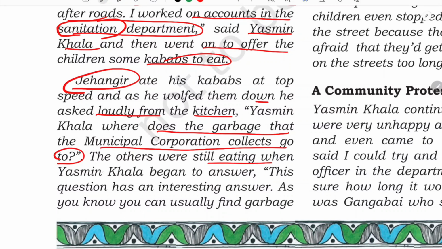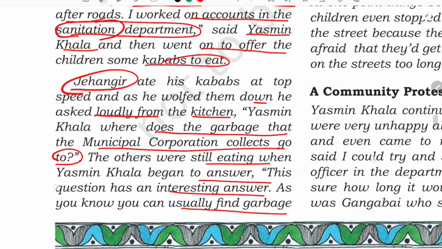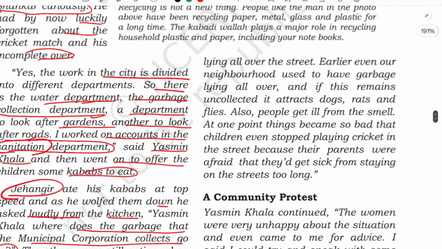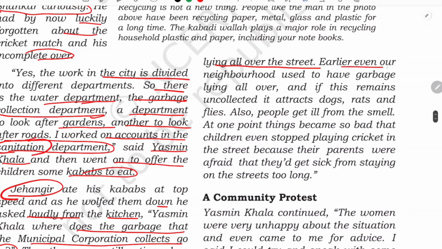Others were still eating when Yasmin Khala began to answer. "This question has an interesting answer. As you know, you can usually find garbage remains uncollected, garbage lying all over the streets. Earlier, even our neighborhood used to have garbage lying all over, and if this remains uncollected, it attracts dogs, rats, and flies.